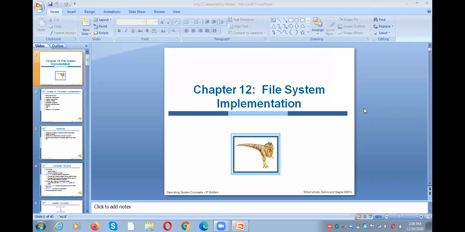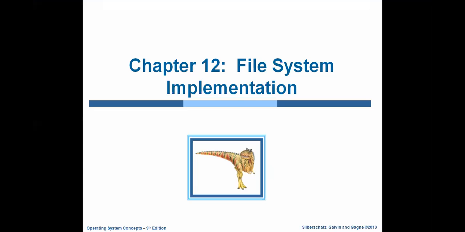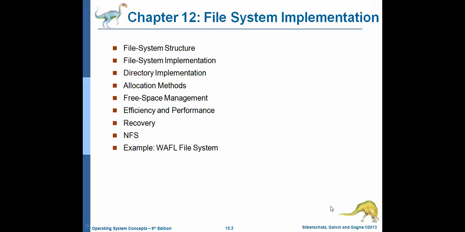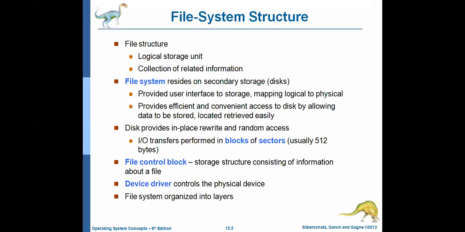So before going to discuss how the file system is implemented, let me give you an overall idea about layered file system. Right. So first of all, what is a file? A file is a collection of related information. Try to follow the cursor, please. A file is a collection of related information, and a file structure is a logical storage unit.